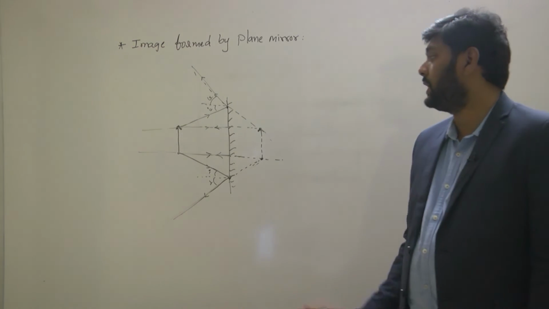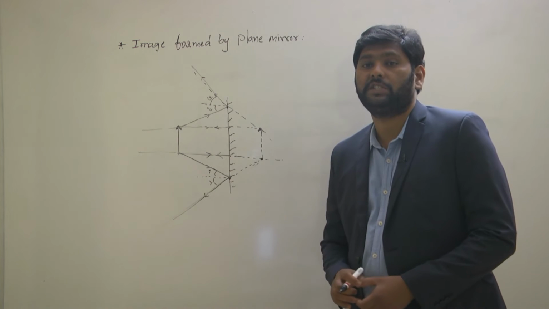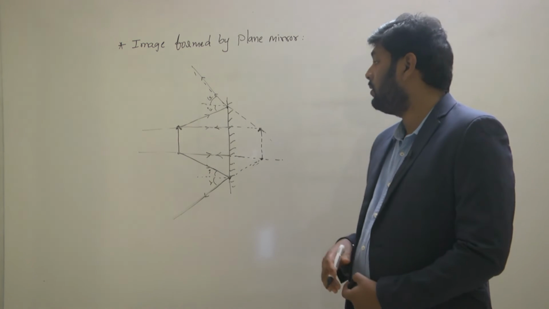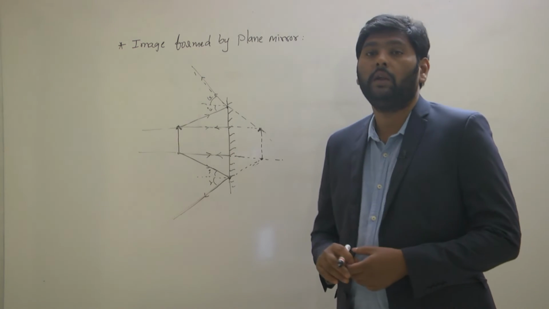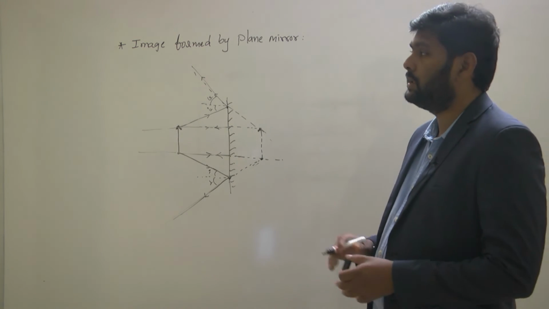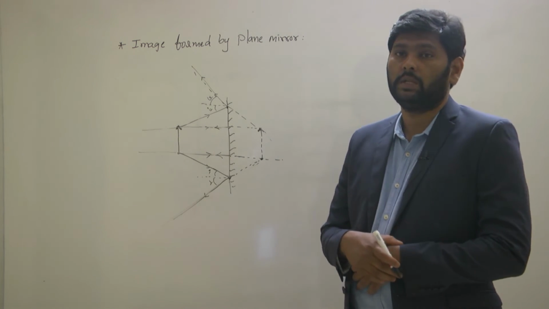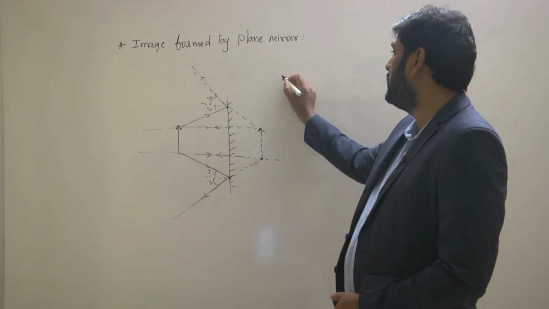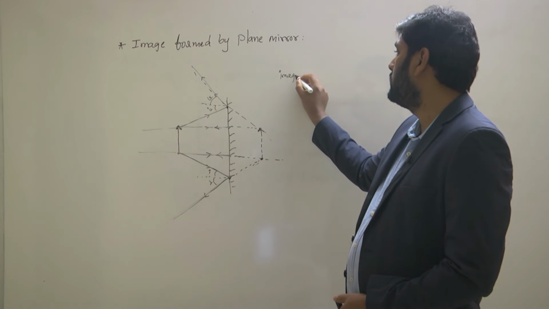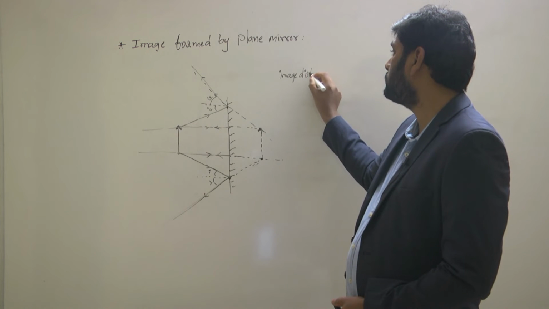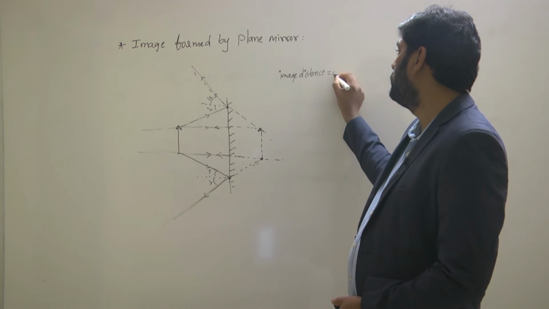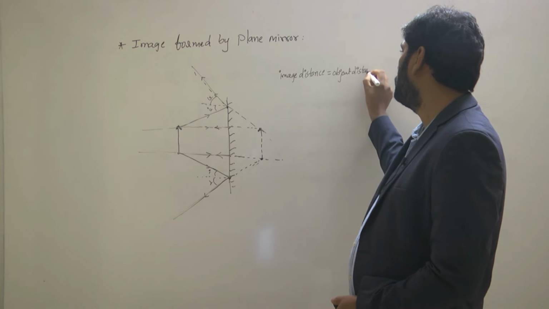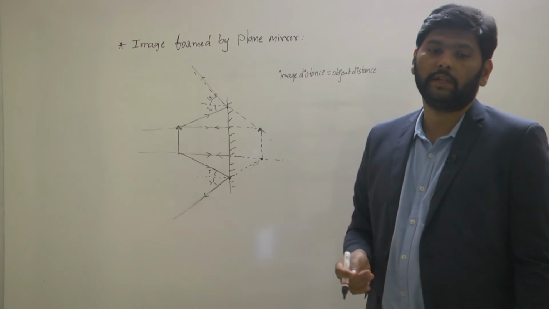Now this is how we can explain the reflection of an extended object by the plane mirror. Here we also need to explain the nature of the image. First, where is the location of the image? The location of the image is inside the mirror, and the image distance is equal to the object distance for the plane mirror.